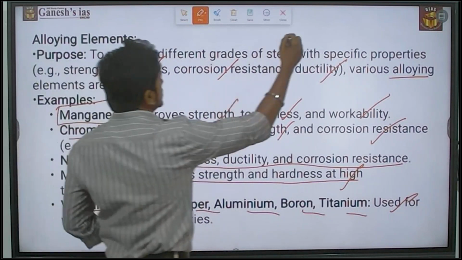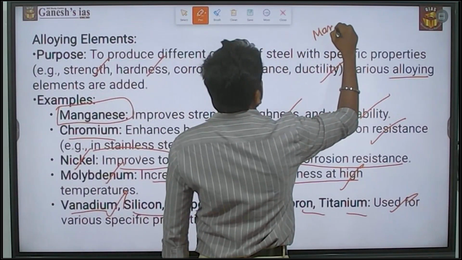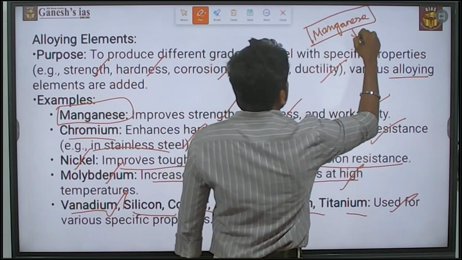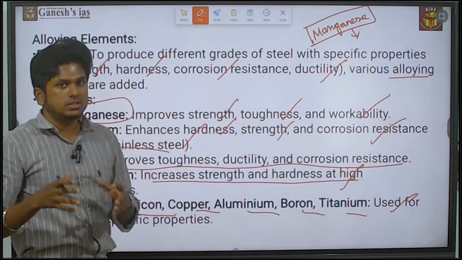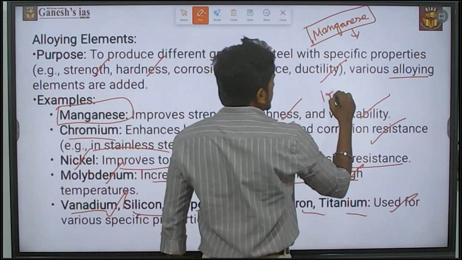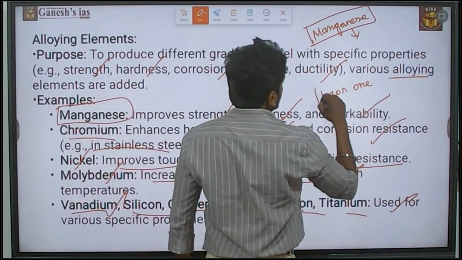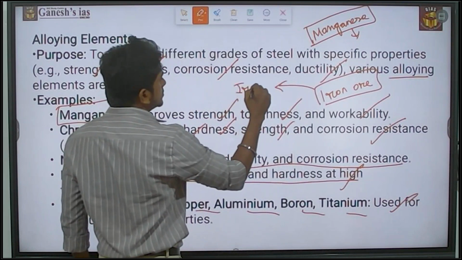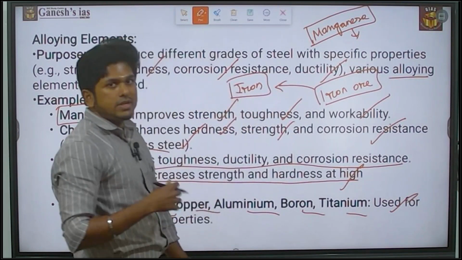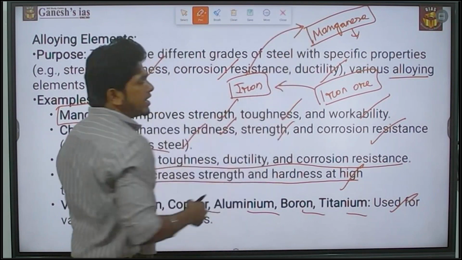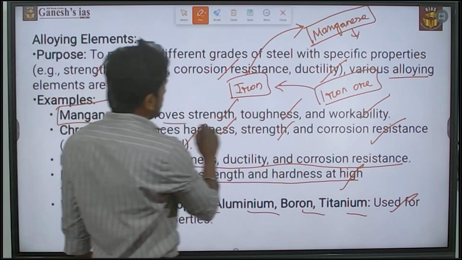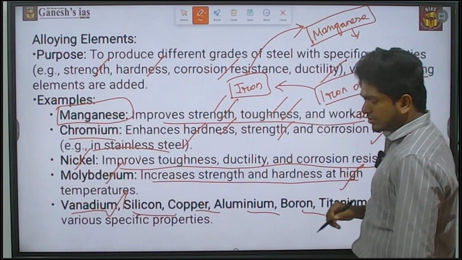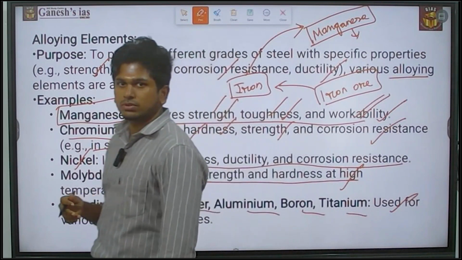Another important thing is, when it comes to manganese, for India there is no independent manganese ore. While extracting the iron ore, and extracting iron from that iron ore, there will be impurities of manganese. That will be sourced and used in the manufacturing of iron and steel for increasing the strength, toughness and workability. That is also one of the important things. Please make a note.